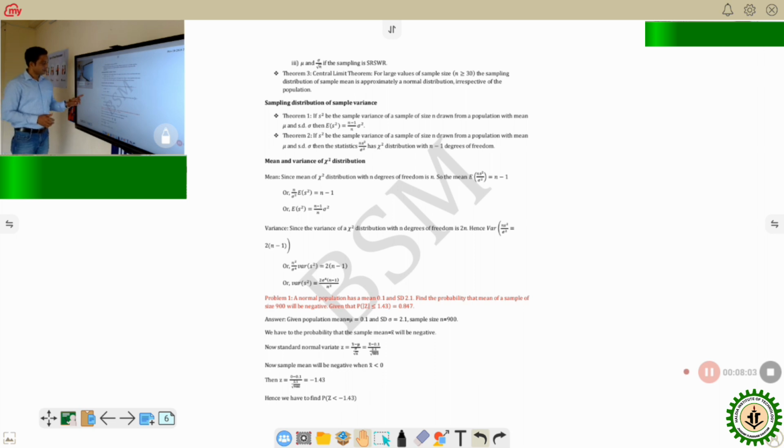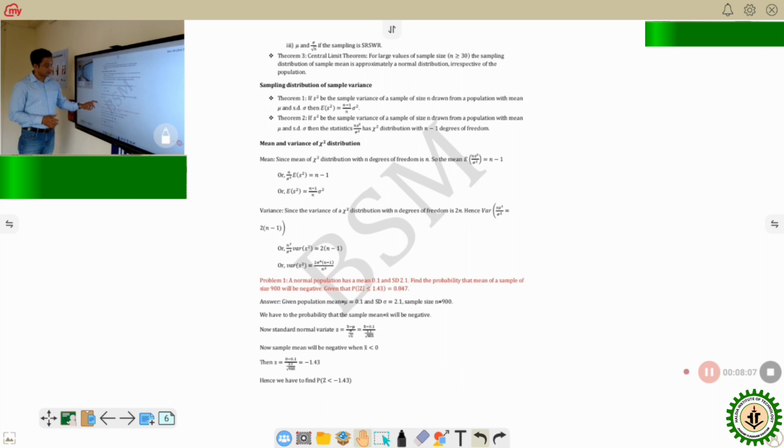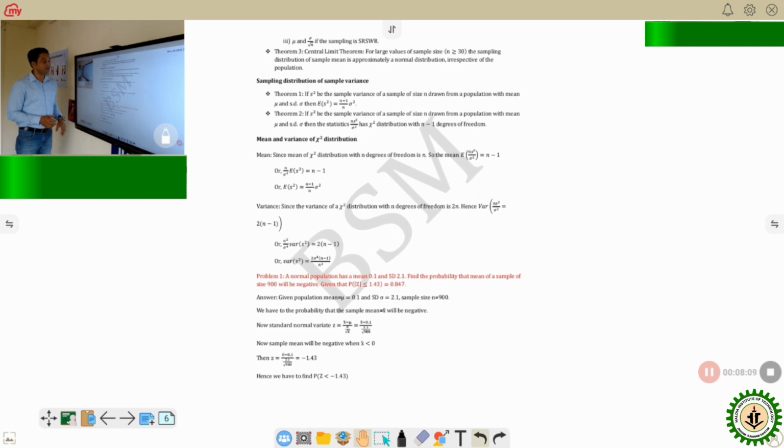Now, if I go for a problem, look, a normal population has a mean 0.1 and SD 2.1. Find the probability that the mean of a sample of size 900 will be negative. This is the question.